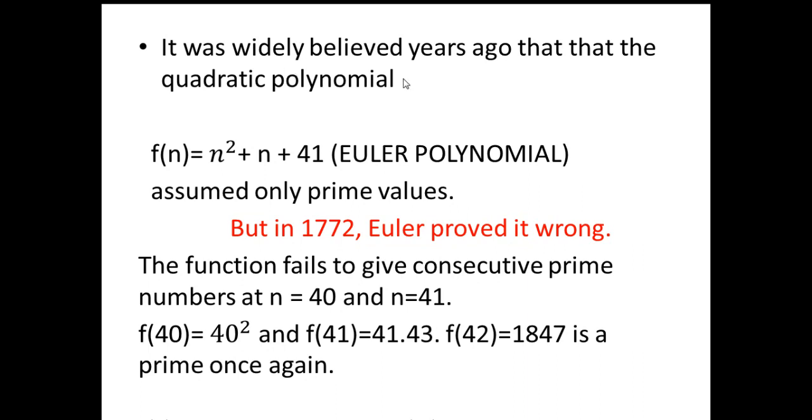It was widely believed years ago that the quadratic polynomial n squared plus n plus 41 gives only prime values. But in 1772, Euler proved it wrong. The function fails to give prime numbers at n equal to 40 and n equal to 41. f(40) gives the square of 41, so it's not a prime number. And f(41) gives 41 times 43. f(42) gives 1847, which is again a prime number.